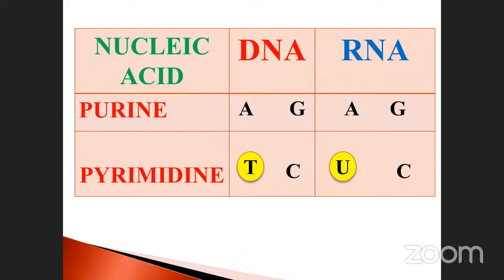This is the DNA molecule component. The RNA molecule component is the same, adenine, but here what happened? Instead of thymine, the RNA molecule has uracil. So thymine is not present in RNA.